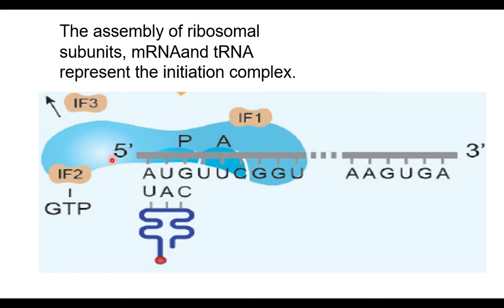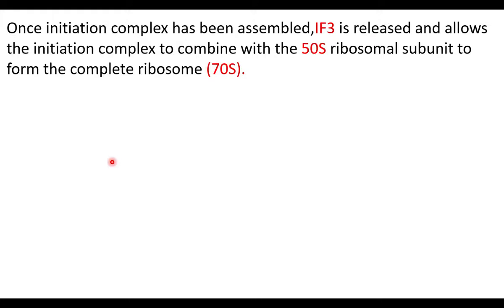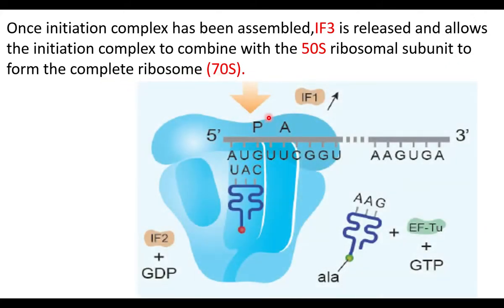Once the initiation complex has been assembled, IF3 is released and allows the initiation complex to combine with the 50S ribosomal subunit to form the complete ribosome, that is the 70S ribosome.